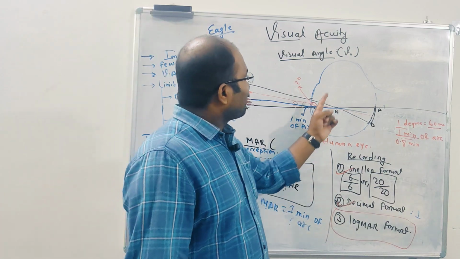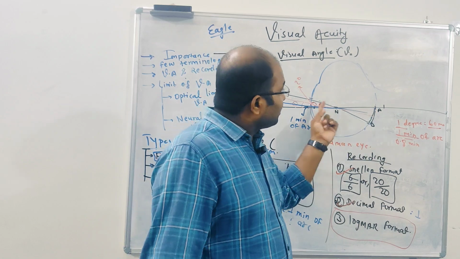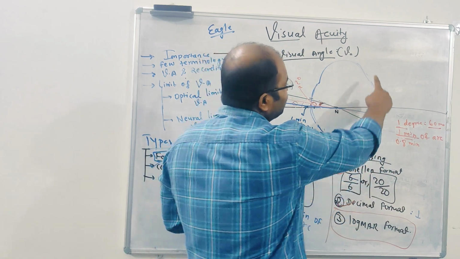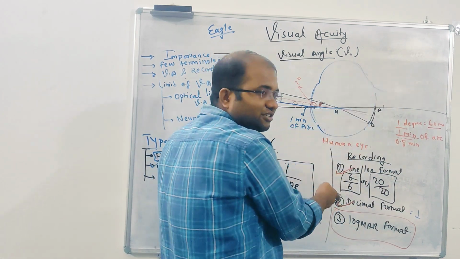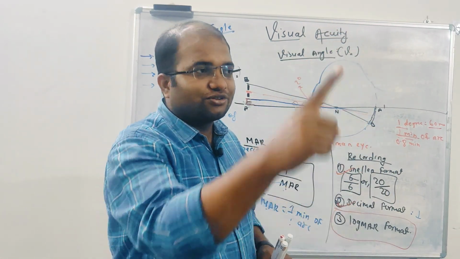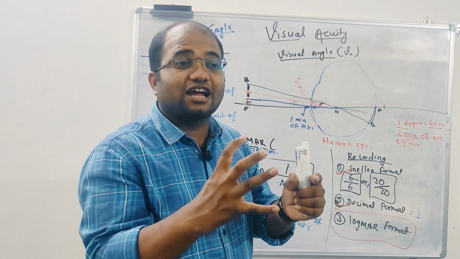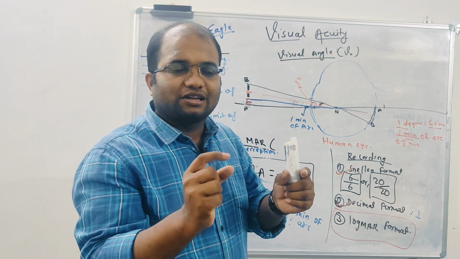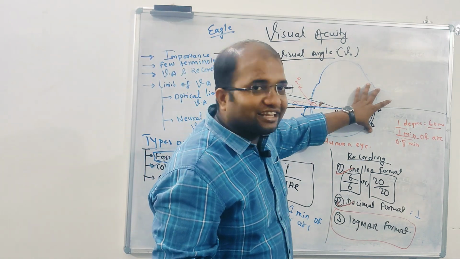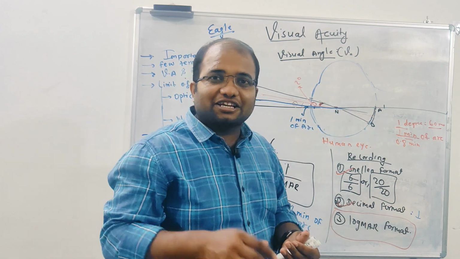Not only this, do you know how much the axial length of our eye is? We have approximately 24 mm. The eagle has 34 to 36 mm. When the axial length increases, the size of the eyeball is increased, so when the image is formed, a larger retinal image size is formed. When a larger retinal image is formed, things can be seen very clearly and sharply, in detail. When you have a magnified image, we can see things in detail, right? So because of the increased axial length, the eagle can see things in detail.